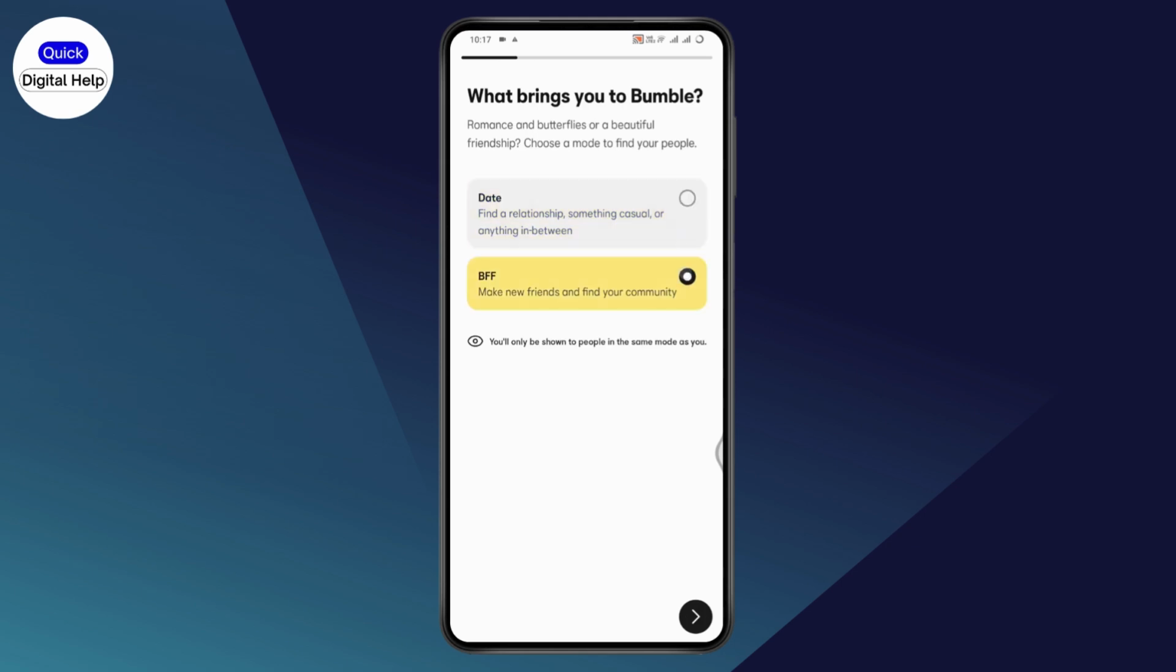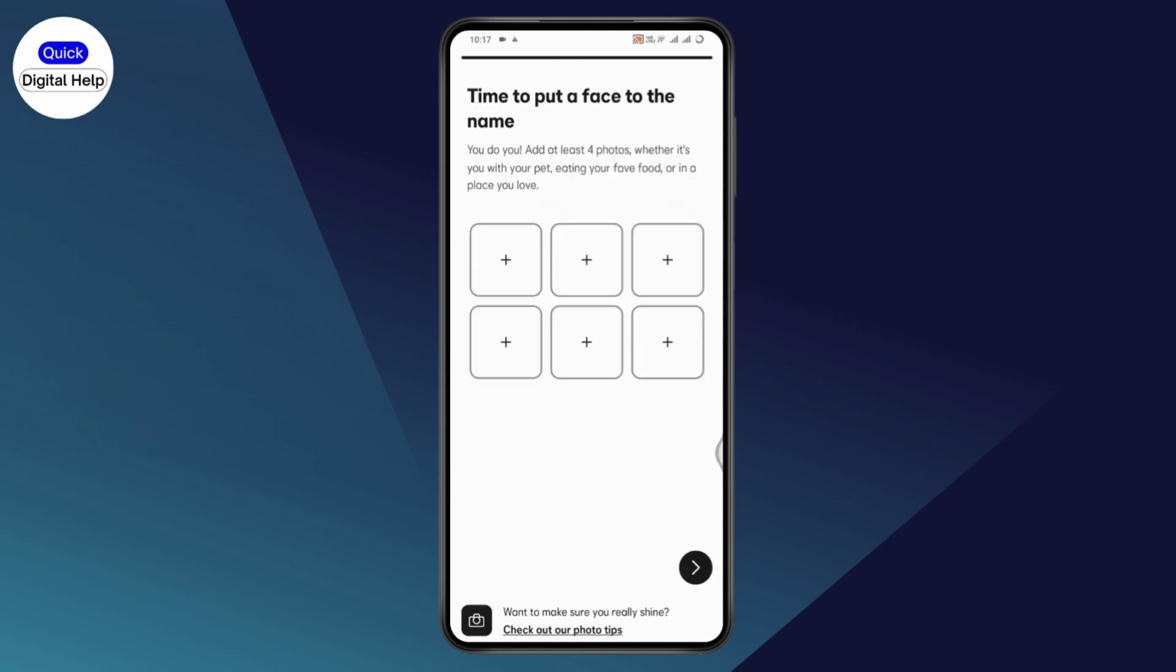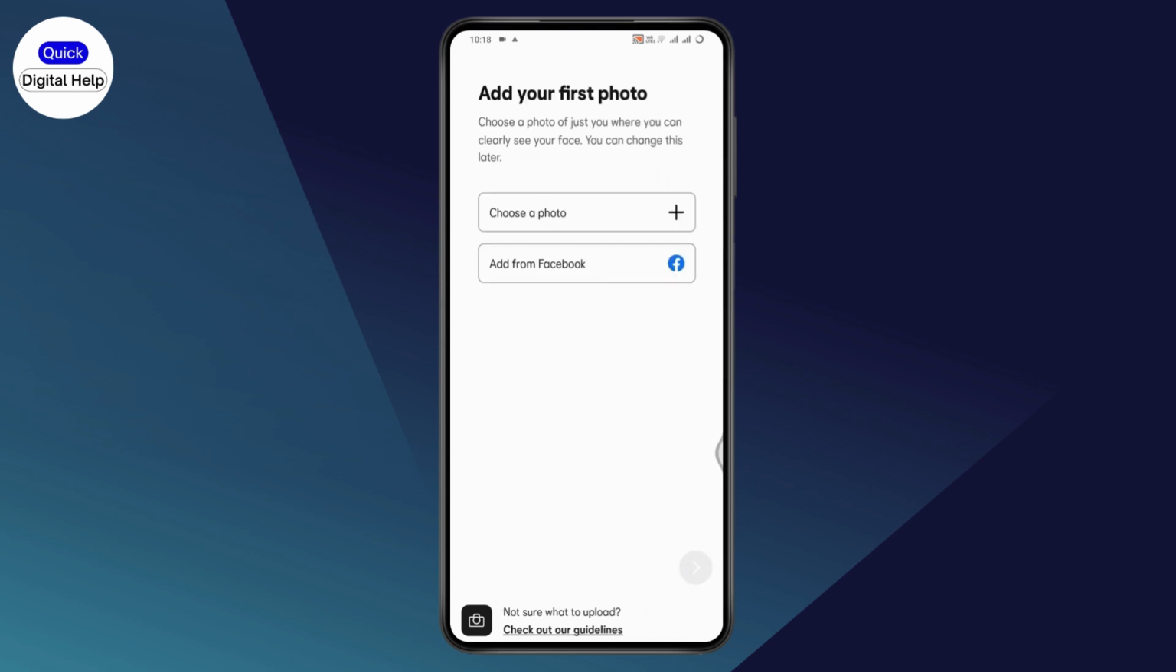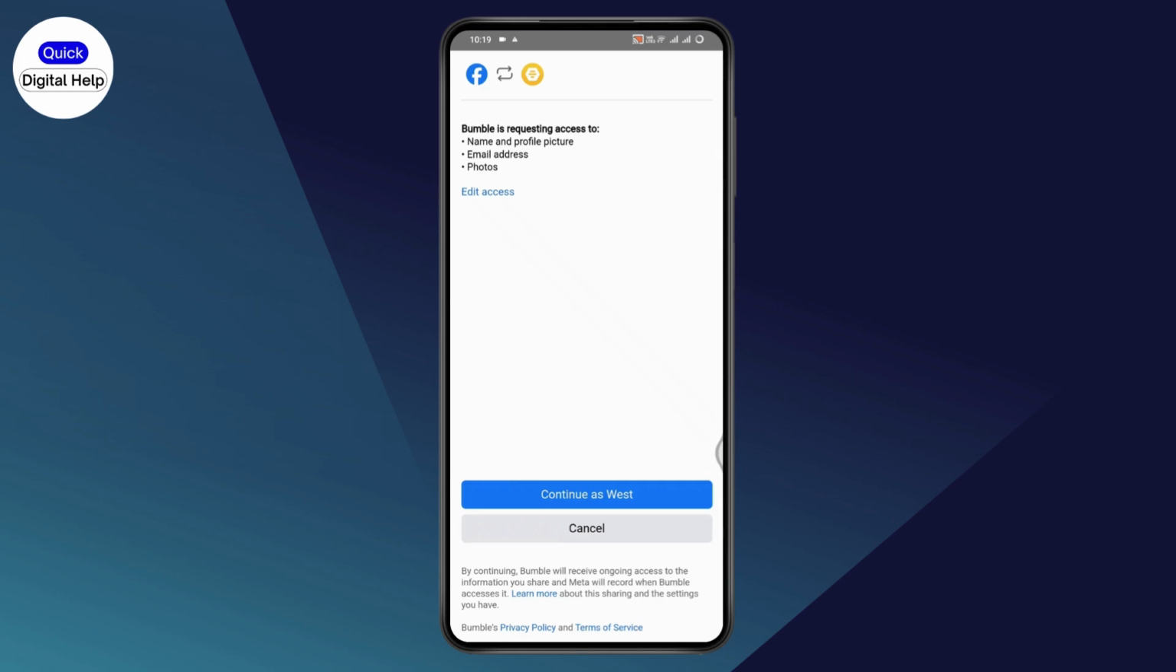And here you can just simply answer all of these questions and you can add your photos to it. After adding your photos, you can go with the arrow again, which is on the bottom right. And from here, you can choose a photo of yourself in which Bumble can see your face clearly. Or you can go with add from Facebook and you can continue with your Facebook, tap on continue, go with